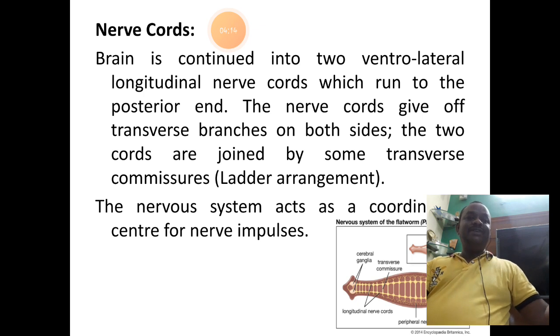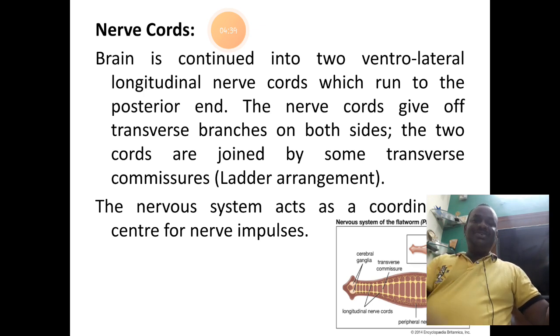The next part of the central nervous system is the nerve cords. The brain, which is inverted V-shaped, shows two limbs. These limbs of the brain continue down towards the posterior side as two ventrolateral longitudinal nerve cords.